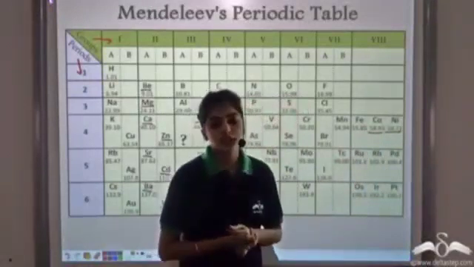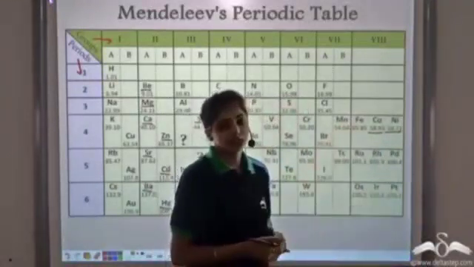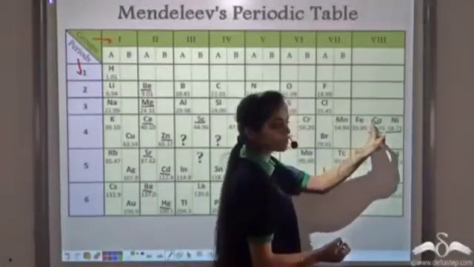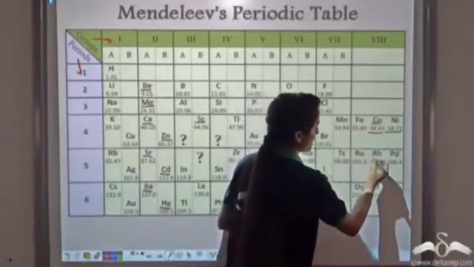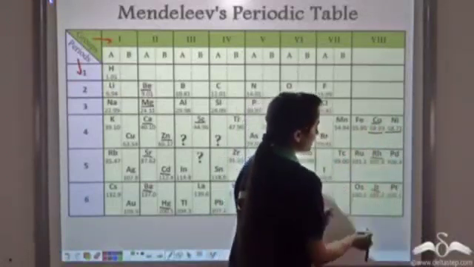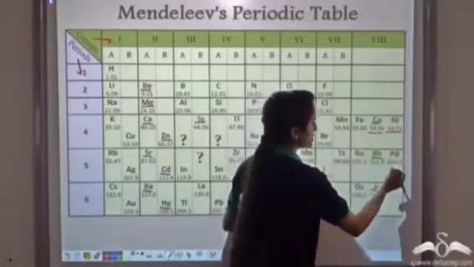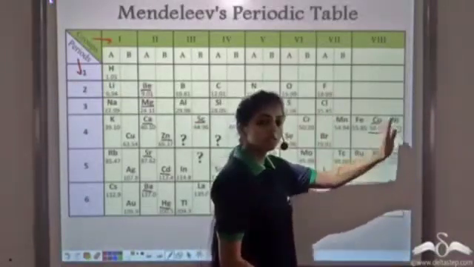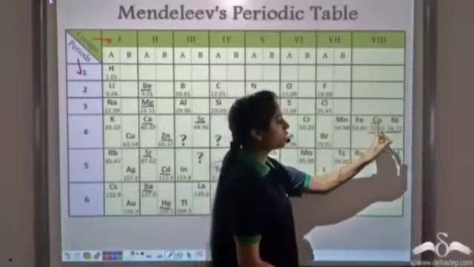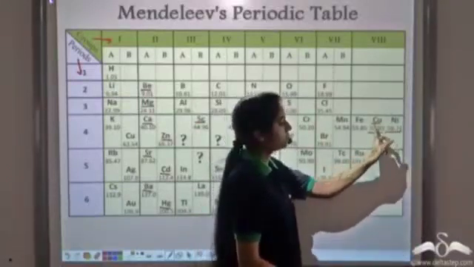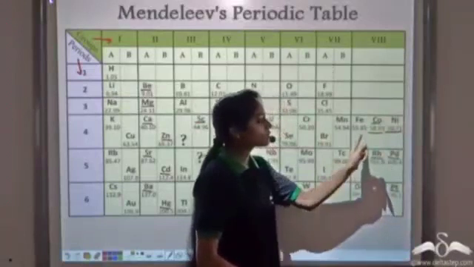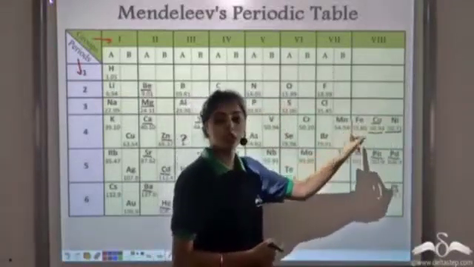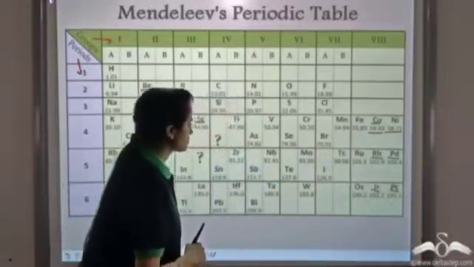Mendeleev had also studied the properties of each and every element. So when he reached cobalt, he observed that the properties of cobalt were similar to these elements. And the properties of nickel were similar to palladium and platinum. So based on these properties, he placed cobalt before nickel in the periodic table and not after nickel. This was a very great achievement for Mendeleev. He was able to place cobalt accurately in the periodic table.